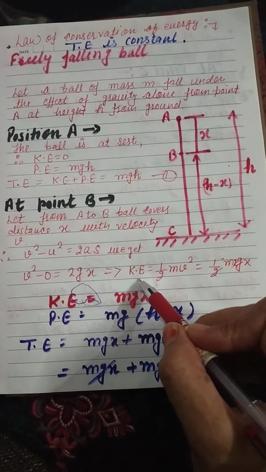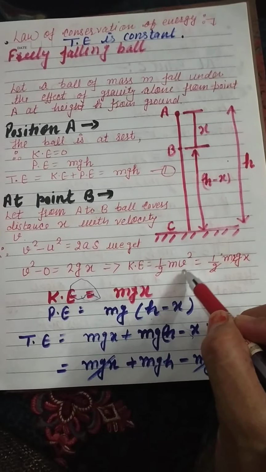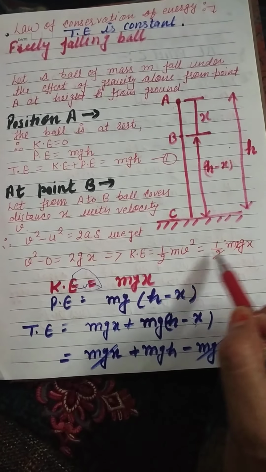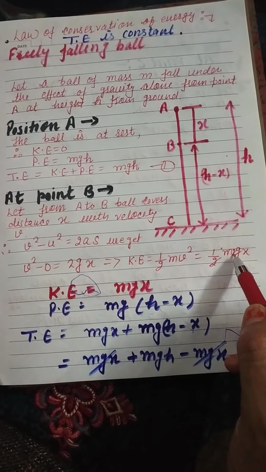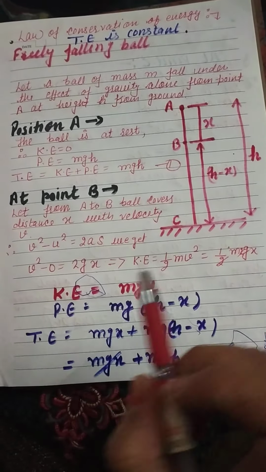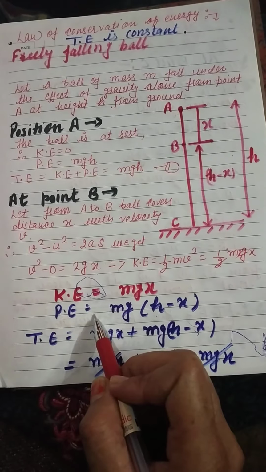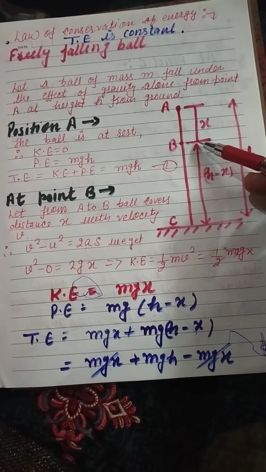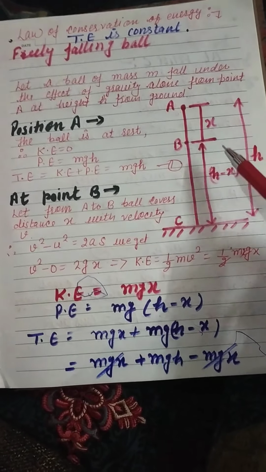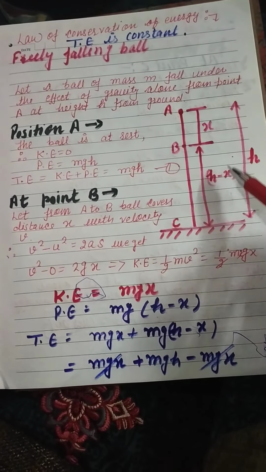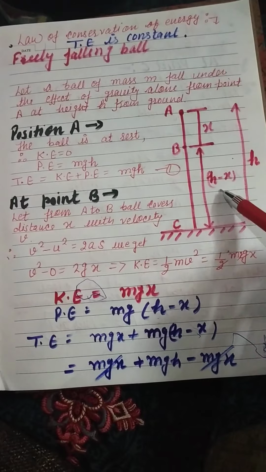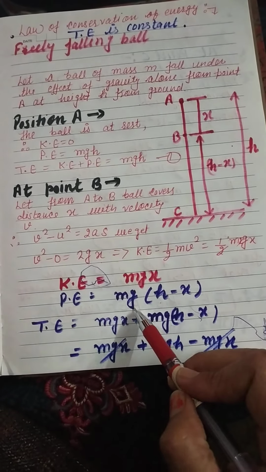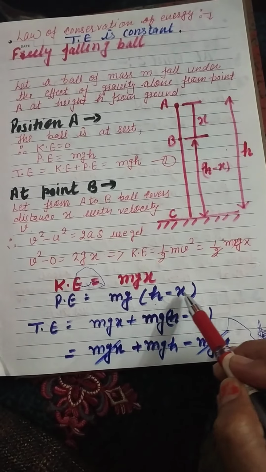Therefore kinetic energy will be equal to half mv square. Put the value of v, we will get kinetic energy equal to mgx. The 2 and 2 cancel out. Similarly, the potential energy will be equal to mg. Now, what will be the height of the object from the ground at point B? That will be h minus x. Therefore, the potential energy will be equal to mg into h minus x.